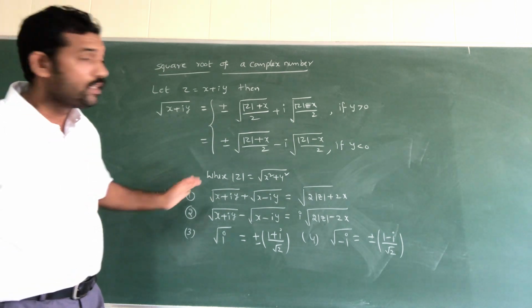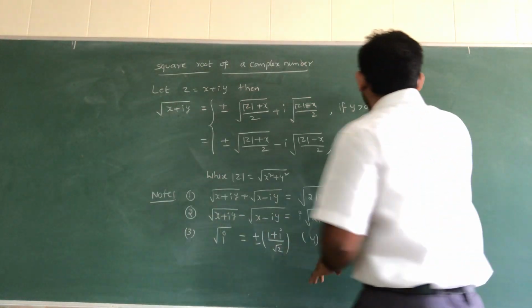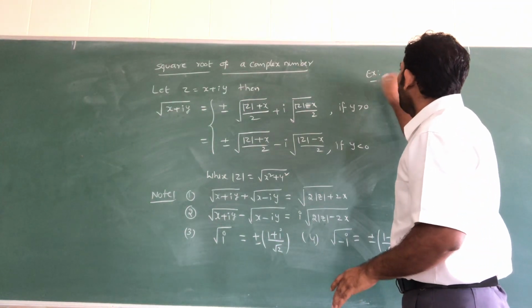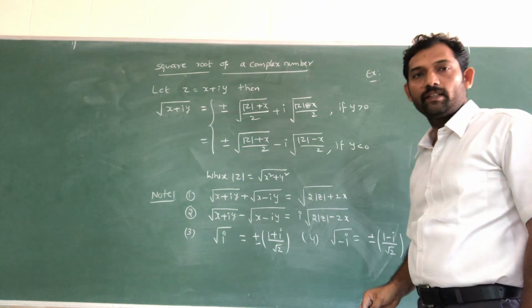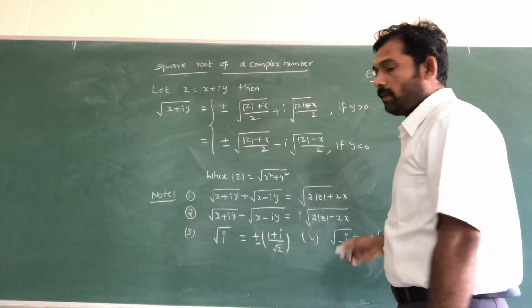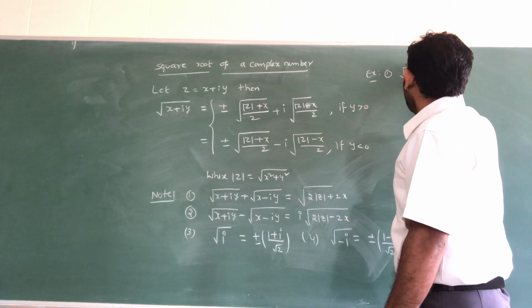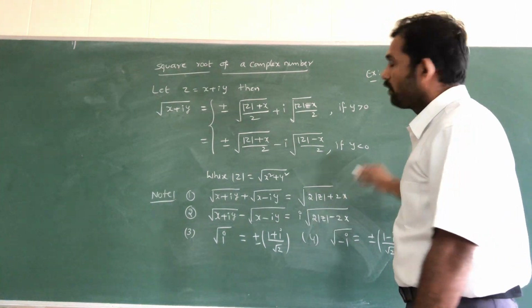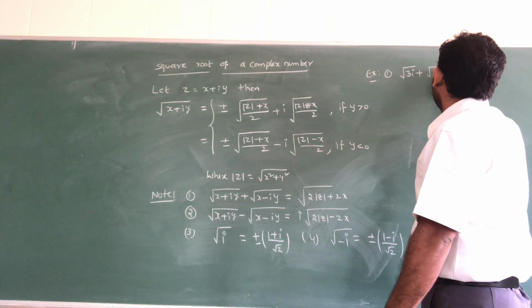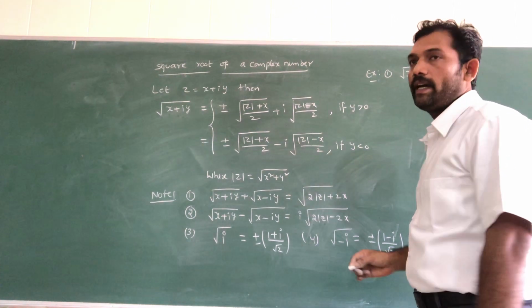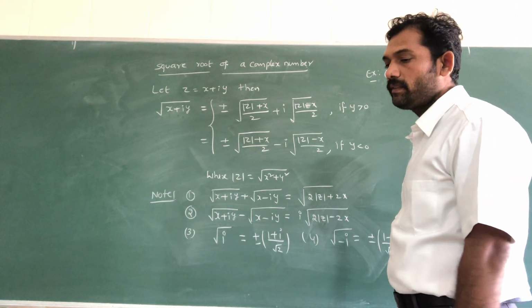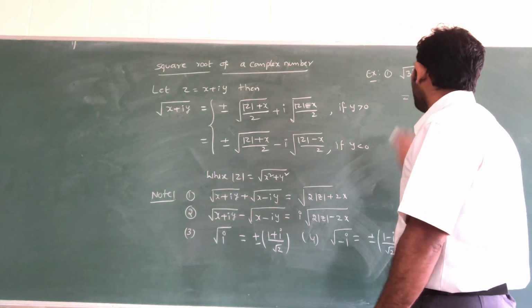Understand? Now see one example problem on this. What is our example problem? Root of 3i plus root of minus 3i. What is our answer?